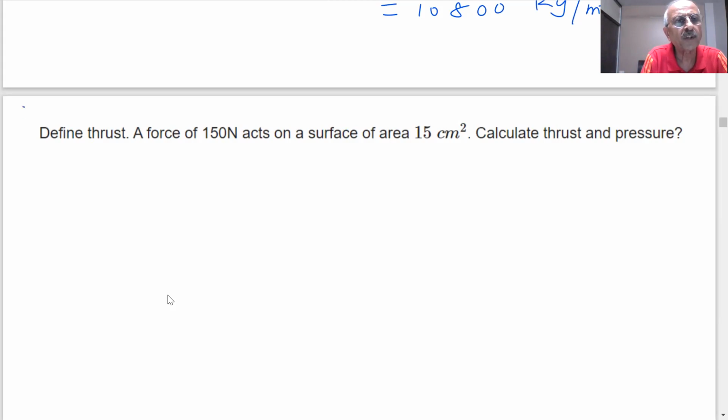Another top question, question number 1 on the screen. Define thrust. A force of 150 Newton acts on a surface area of 15 centimeters square. Calculate the thrust and the pressure. You have 2 minutes to answer the question, students.